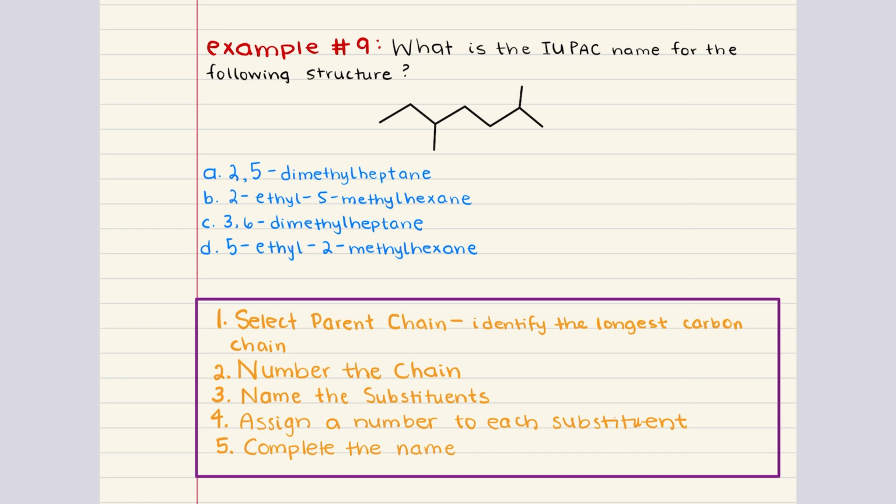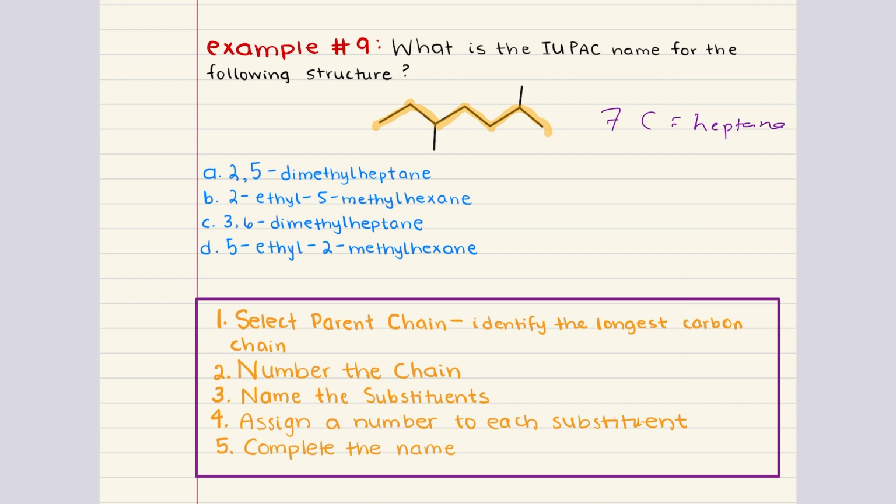The first step is to identify the longest continuous carbon chain. In this case, the longest chain has 1, 2, 3, 4, 5, 6, 7 carbons. So the parent chain is heptane. The second step is to number the chain. We number the parent chain to give the substituents the lowest possible numbers.